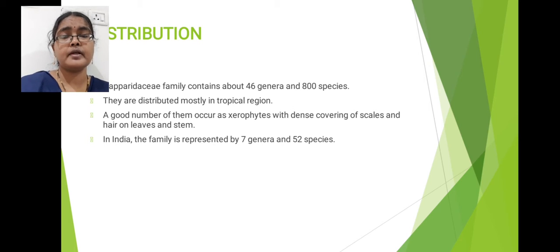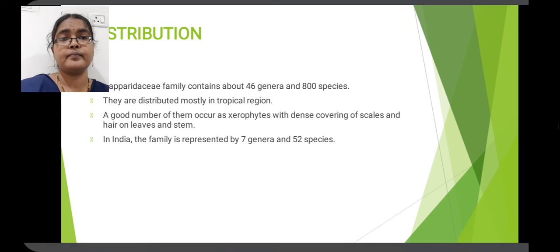Distribution of Caparidaceae family: most of these family members are distributed in the tropical regions of the world. This family is represented by 46 genera and 800 species. Most of these family members are xerophytes, which are covered with scales and hairs on the surface of the leaves as well as on stems. In India, this Caparidaceae family is represented by 7 genera and 52 species. This is about distribution of Caparidaceae family.